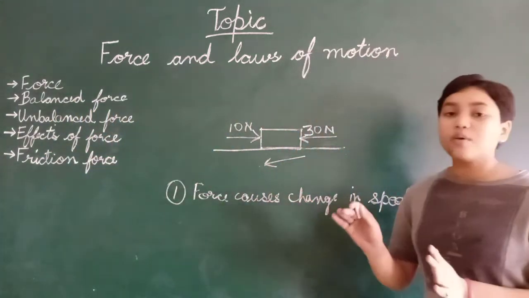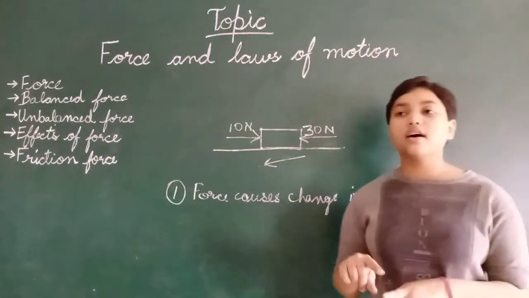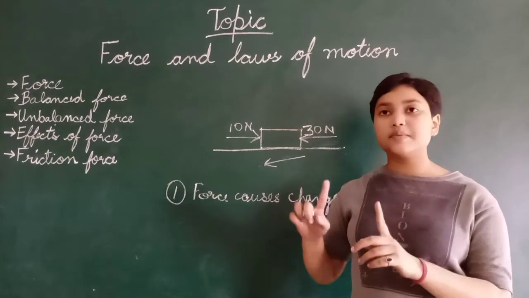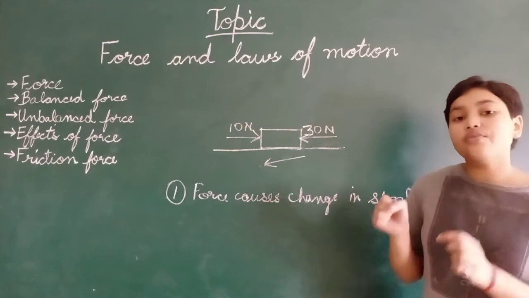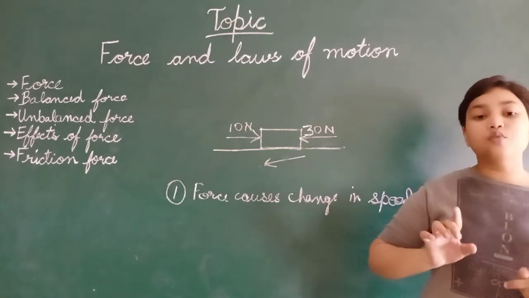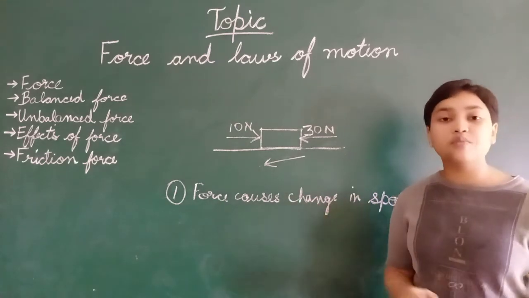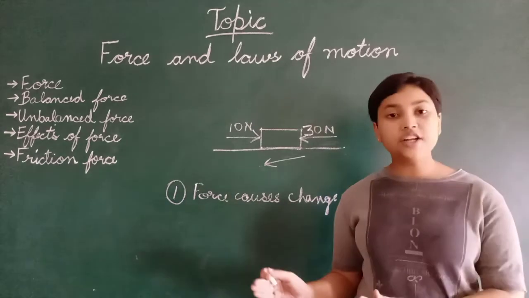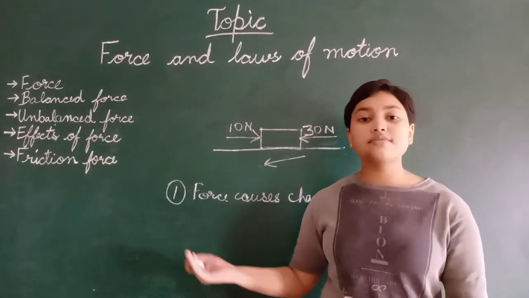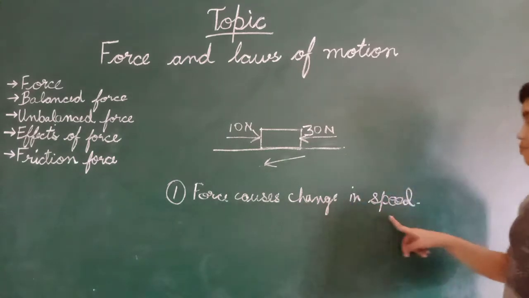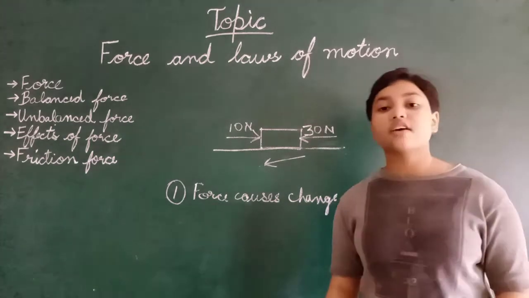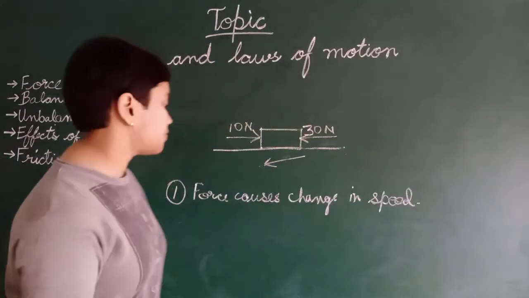An object is traveling at the speed of 10 meter per second. So when more force is applied, it can move with a speed of 30, or 40, 50, etc. So we can change the speed with force. Force can change the speed.